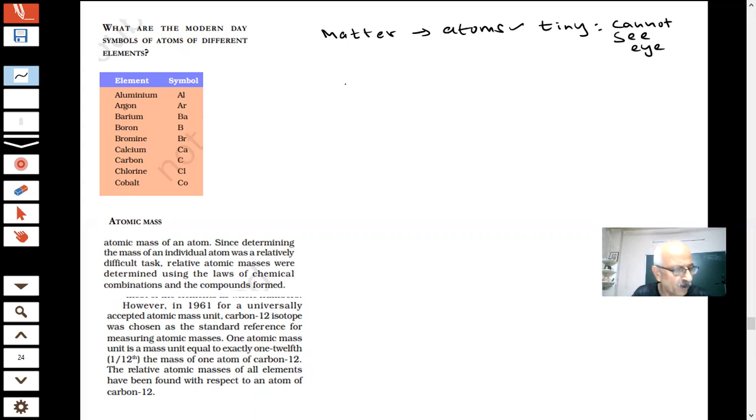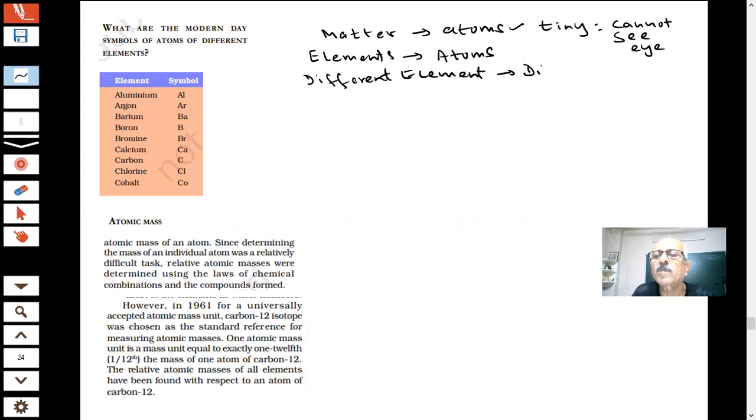So then we should know the symbols of atoms of different elements. Elements have atoms, and different elements will have different atoms.